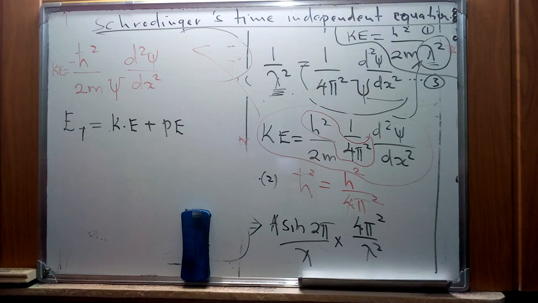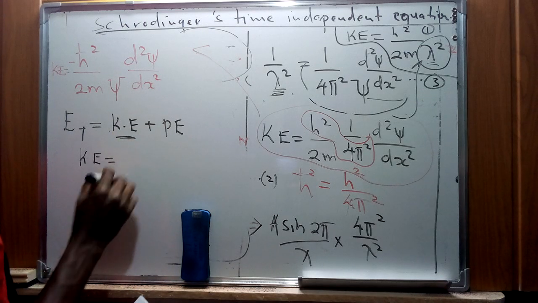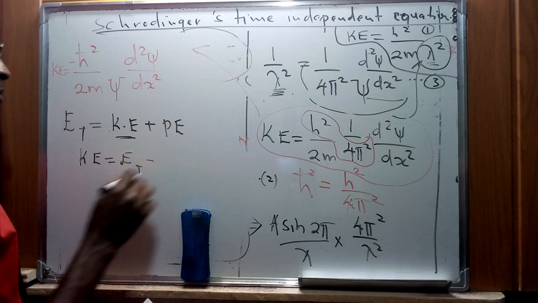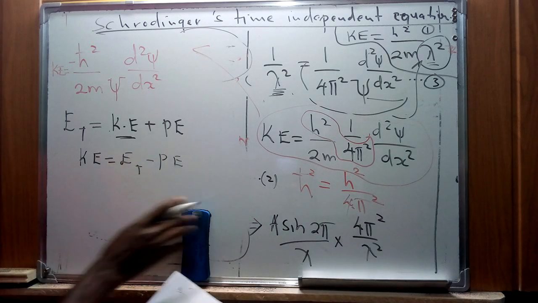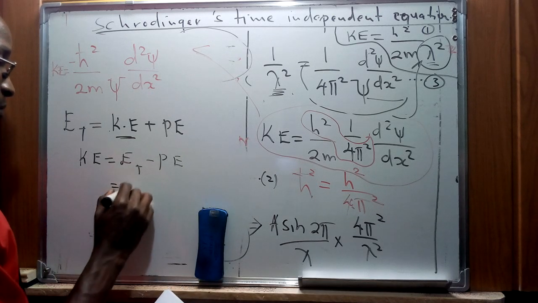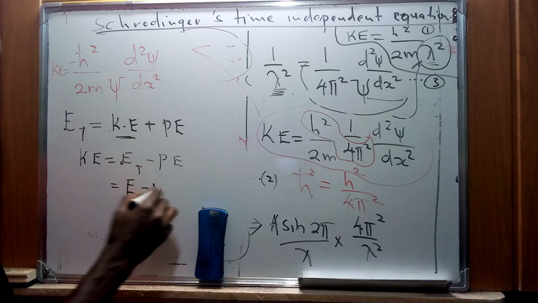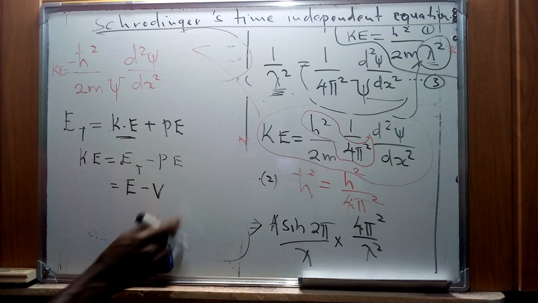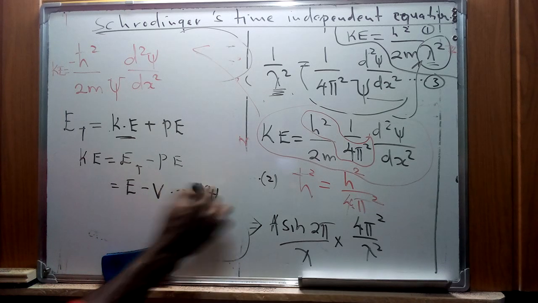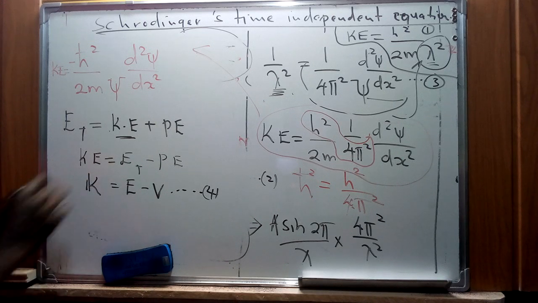Therefore, we have already defined the concept of kinetic energy. We can make kinetic energy the subject of the formula and find that kinetic energy can be represented as the total energy minus potential energy. In this case, we represent this specific form of the equation as E minus the potential energy, let's give it V. This is going to form part of equation 4 for the general representation of kinetic energy.